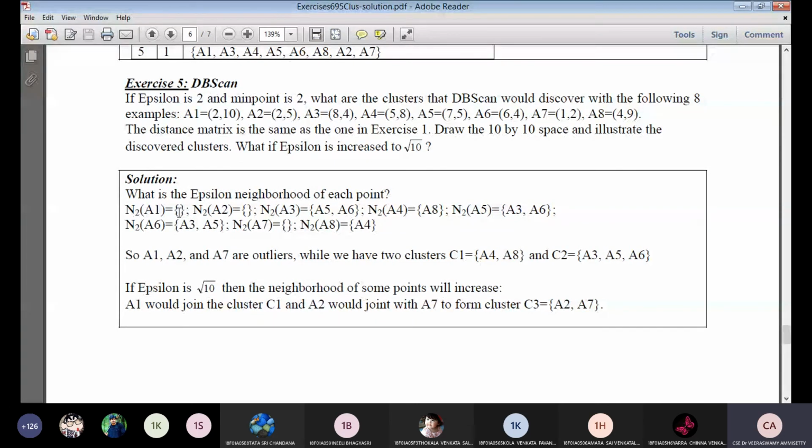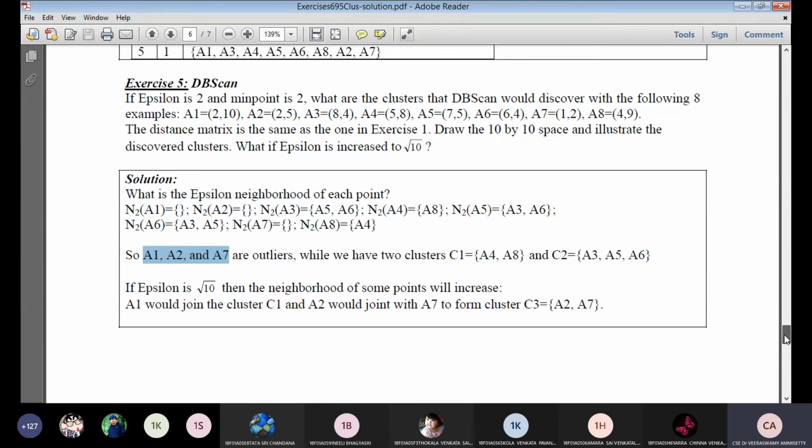So neighborhood of A1 is empty. Neighborhood of A2 is also empty. Neighborhood of A3 has A5 and A6, because these two values are less than or equal to 2. Next, neighborhood of A4 is A8. Neighborhood of A5 is A3 and A6. Neighborhood of A6 is A3 and A5. Neighborhood of A7 is empty. Neighborhood of A8 is A4. Based on these neighborhoods, we form two clusters. C1 is A4 and A8, and cluster C2 is A3, A5 and A6. All remaining points are outliers, that is called noisy data.